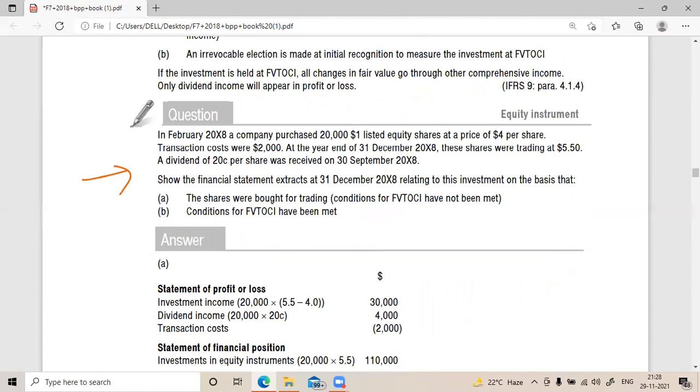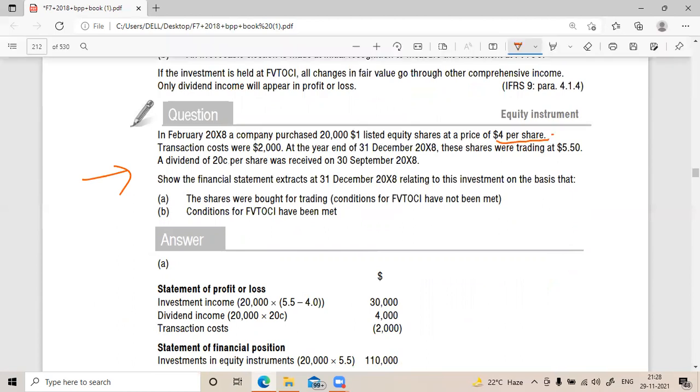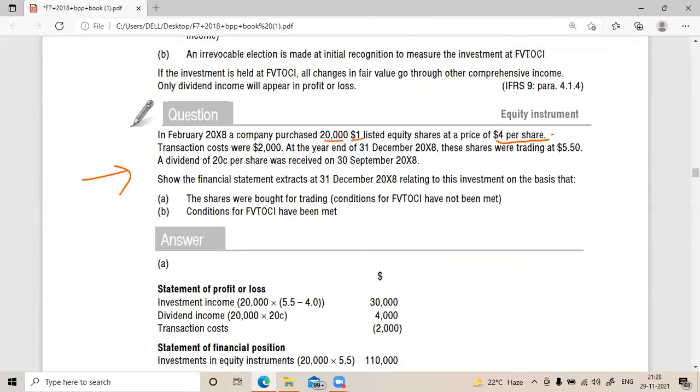So what is happening in February? A company purchased 20,000 $1 listed equity shares at a price of $4 per share. So 20,000 $1 shares at this. Transaction costs were this. The company purchased the shares, listed at $1, for $4.